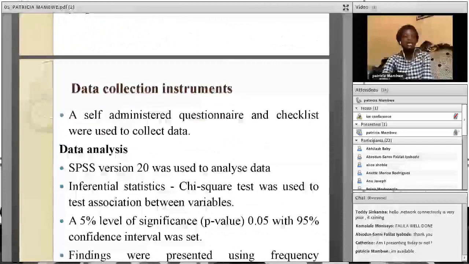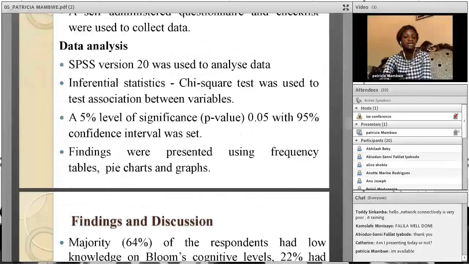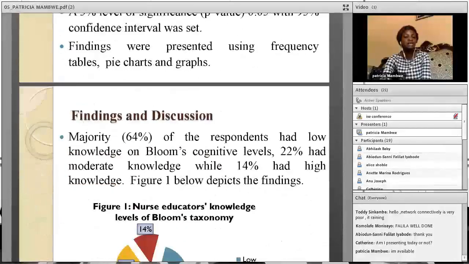Data collection instruments: a self-administered questionnaire was used to collect data from the NES educators, while a checklist with Bloom's taxonomy, six levels of cognitive domain, was used to collect data from the question papers. SPSS version 20 was used to analyze the data, and an inferential statistics chi-square test was used to test association between the variables. A 5% level of significance, p-value 0.05 with 95% confidence interval, was set. Findings were presented using frequency tables, pie charts, and graphs.